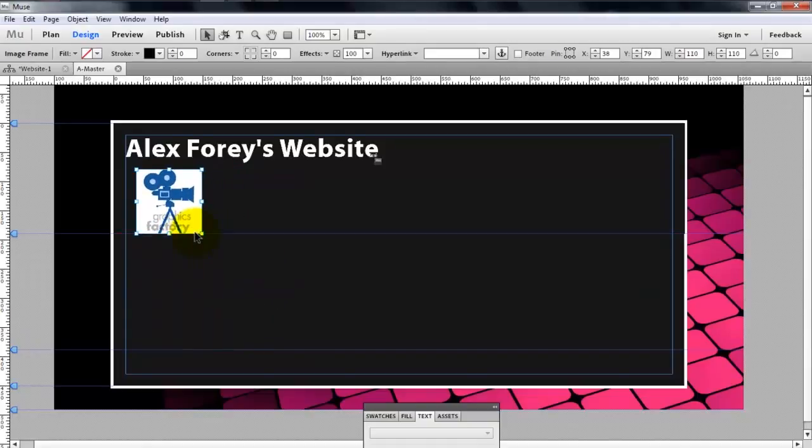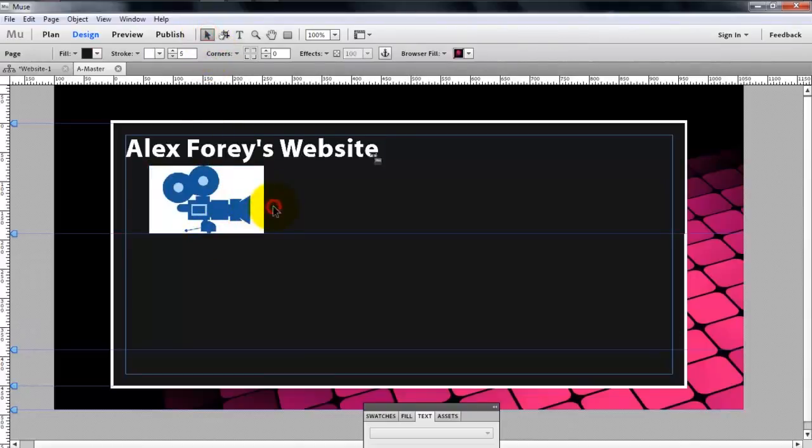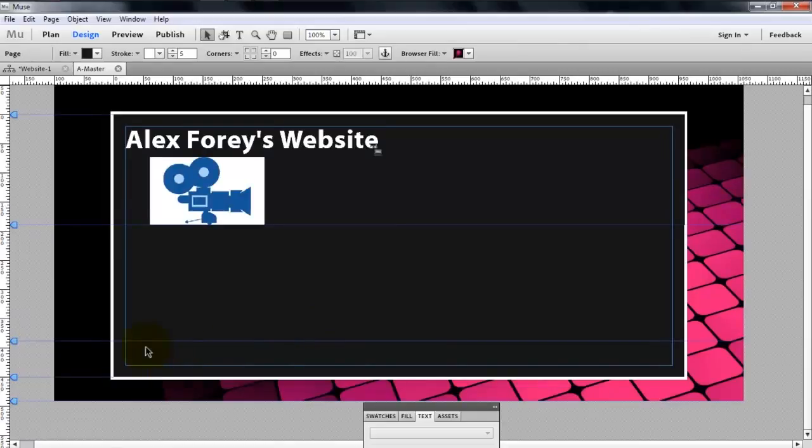So I'm going to make it, I don't really want the bottom half, so I'm just going to use this. I'm also going to use the cropping tool up here and simply crop it to here. In the next part of the tutorial, I will simply remove the white space to make it a bit better and change the blue to probably white. Okay, now let's just come down and create the footer.